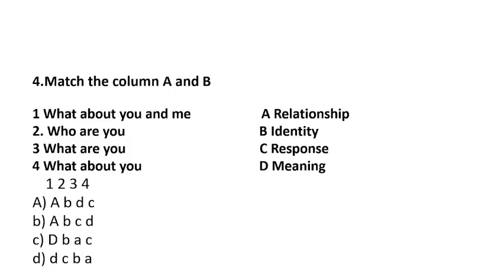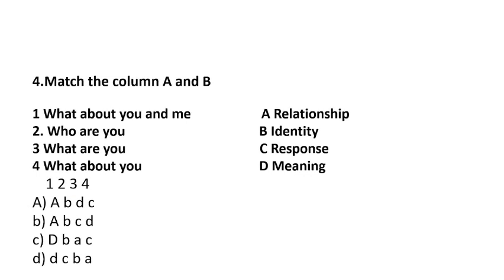Question number 4. Match column A and B. Here, what about you and me? Who are you? What are you? What about you? On the B side you have been given relationship, identity, response and meaning.